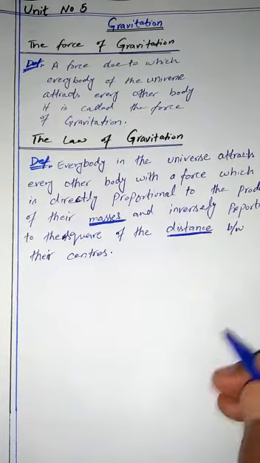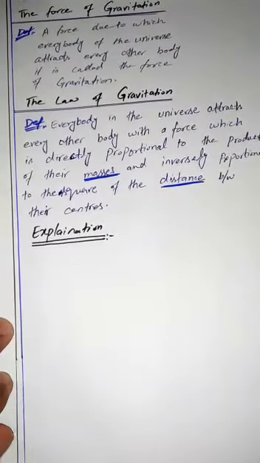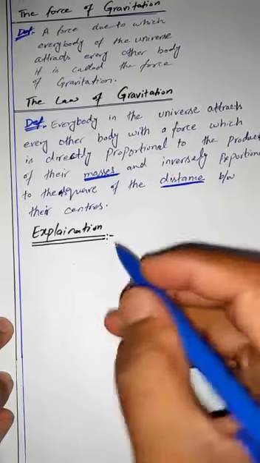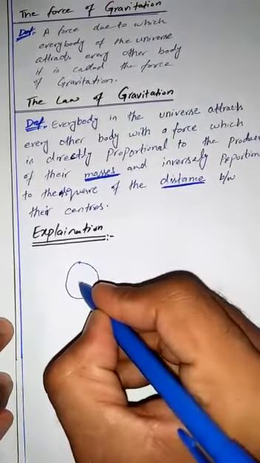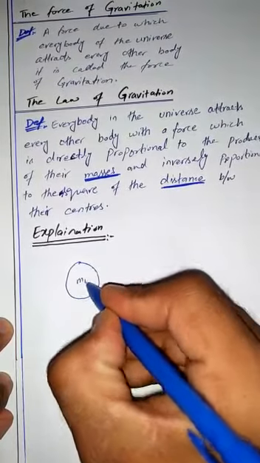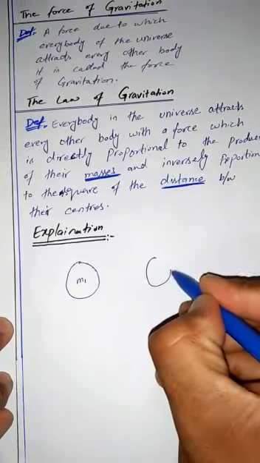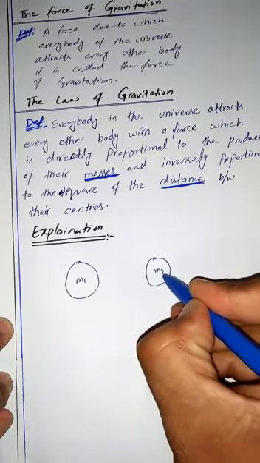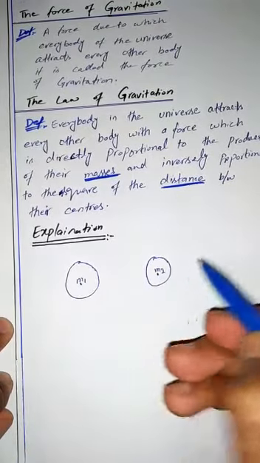By this definition we can elaborate it by a formula. We derive the formula from these relationships. Let's suppose we have two bodies. One has a mass m1, and we have another body with a small mass, which we will call m2. This is the center point of this one, and this is the center point of the other.